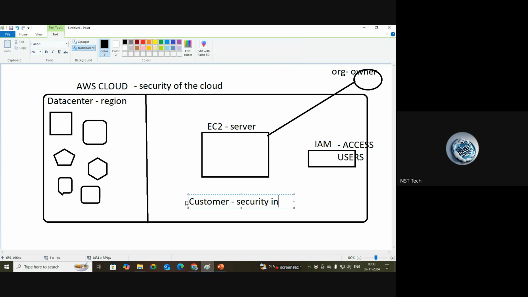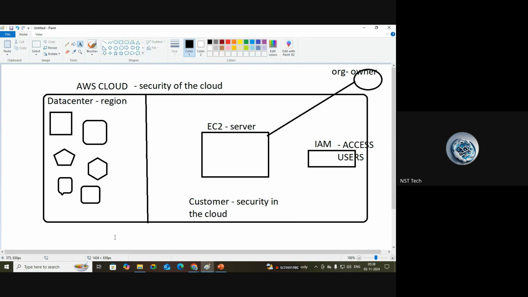AWS is responsible for security of the cloud because they are maintaining all this cloud. And once that cloud is available, the customer is going to log in and create his services inside that cloud. So inside the cloud, the customer is responsible. This is how it works.